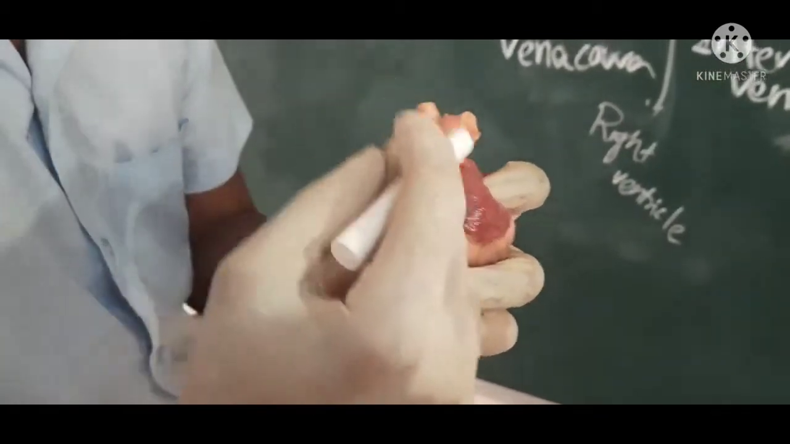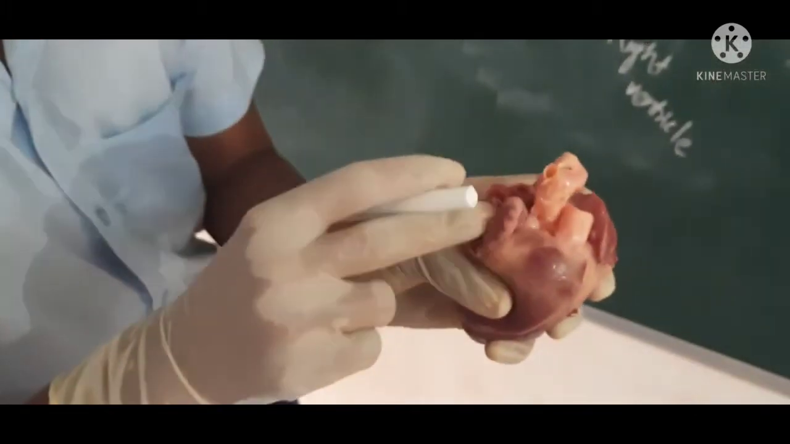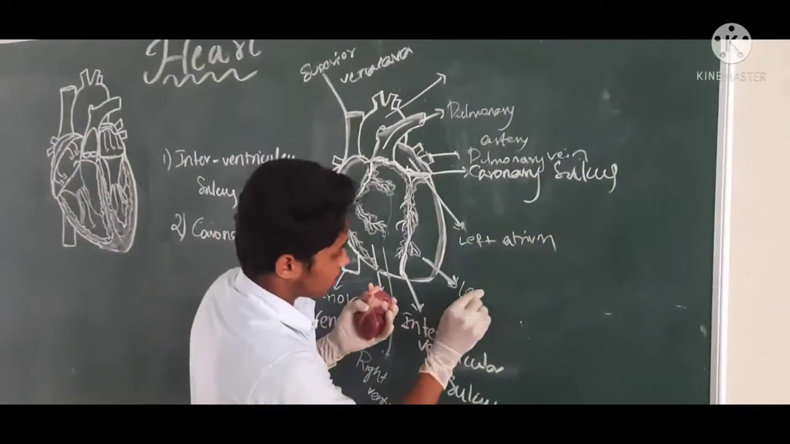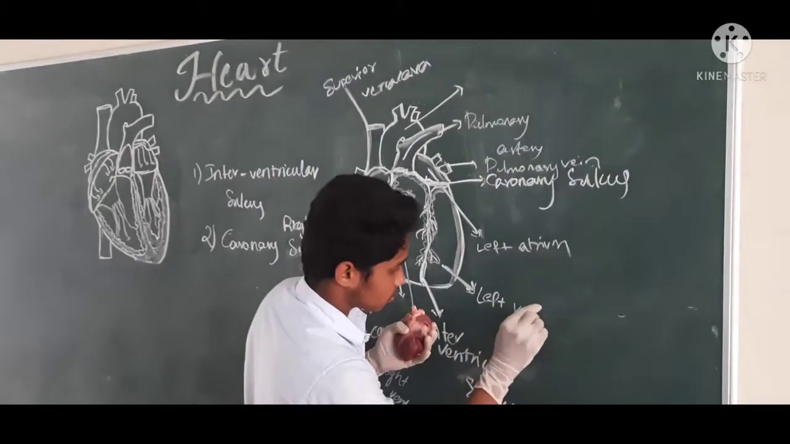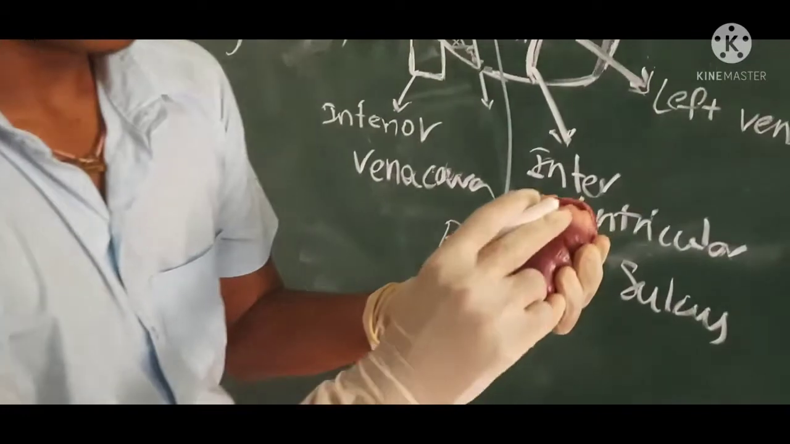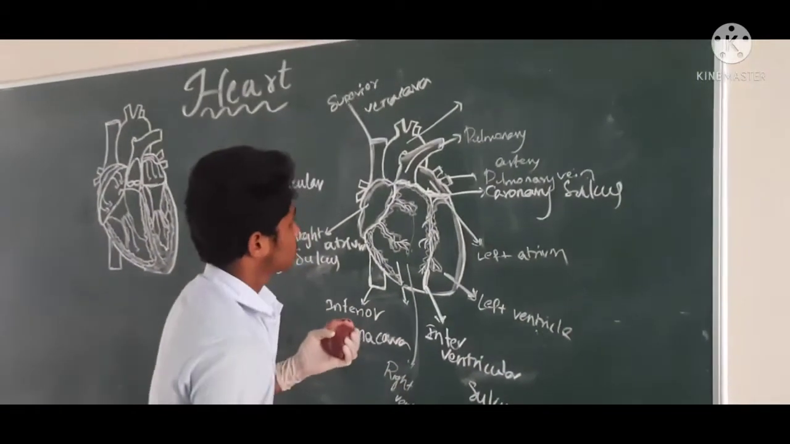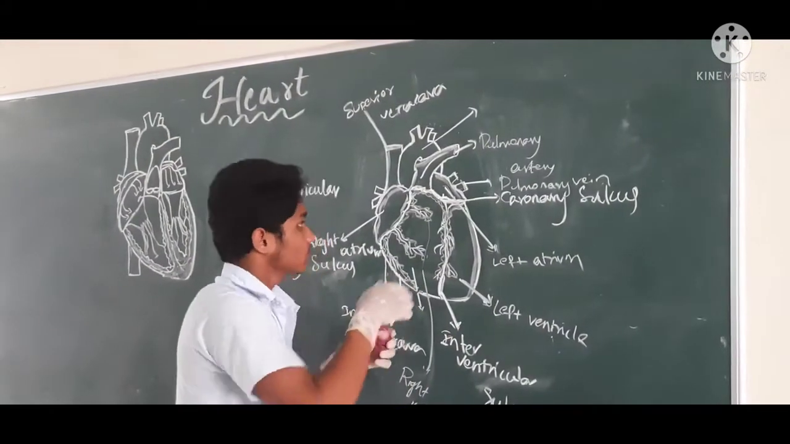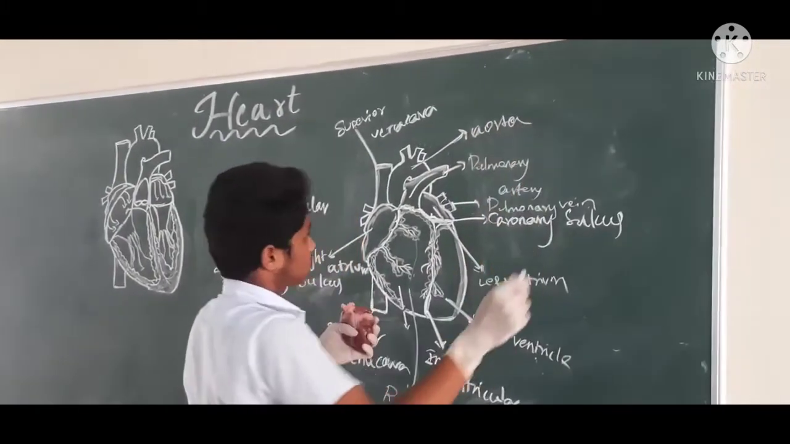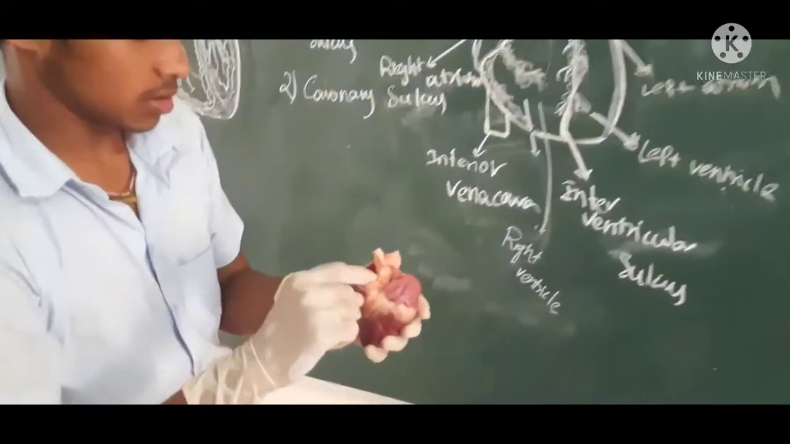And the covered surface is called the left auricular appendix, and this is the right auricular appendix. And this is the left ventricle. Here, this part is called the left ventricle. And this is the aorta.